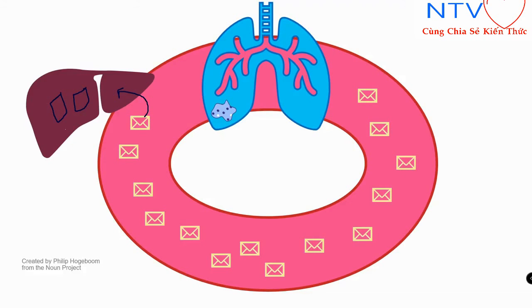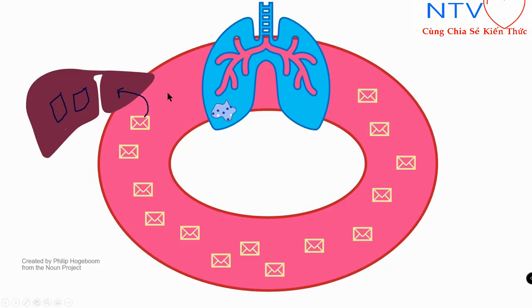But this can be a problem. When the organism is not there, the virus is not here, what will happen? Due to the presence of these reactive oxygen species, they may even cause damage to normal cells, let's suppose normal cells of liver. Also, due to vasodilation and decreased blood pressure, blood flow to different organs will decrease.